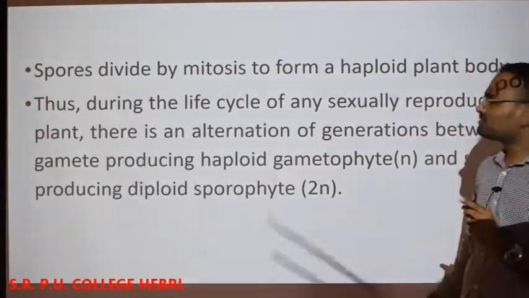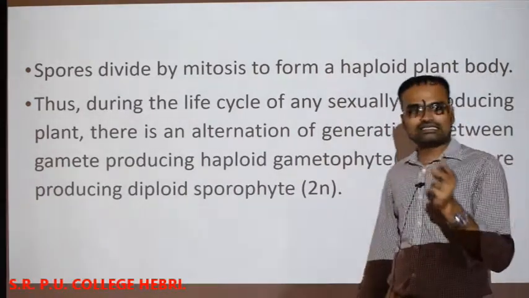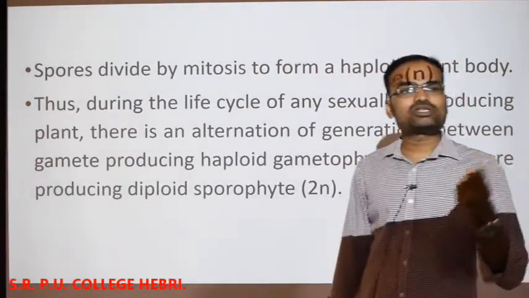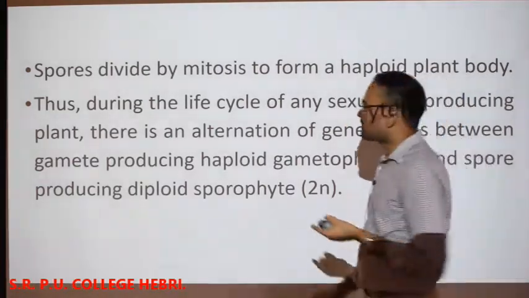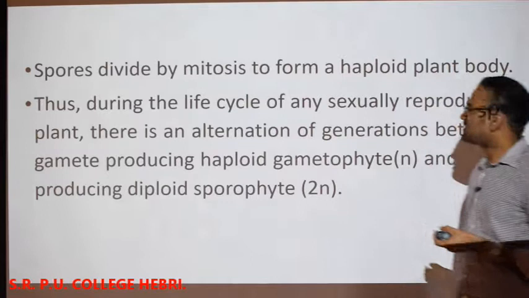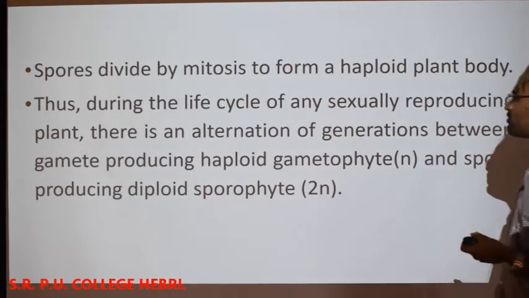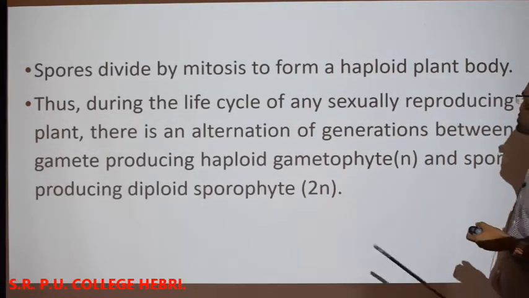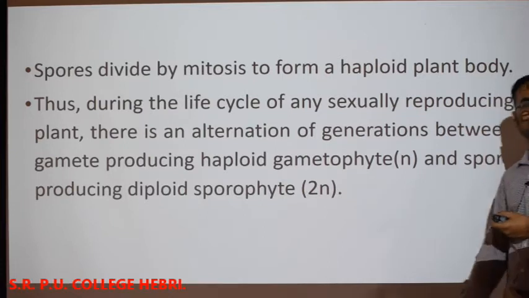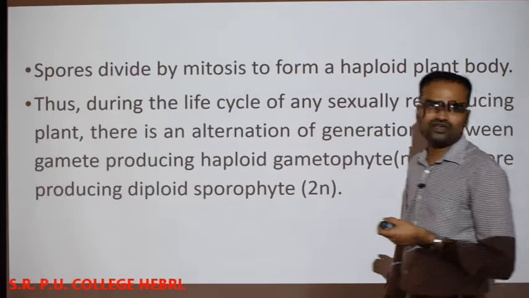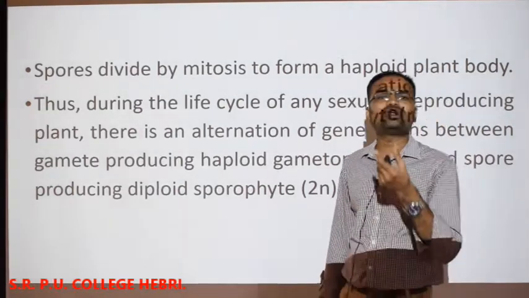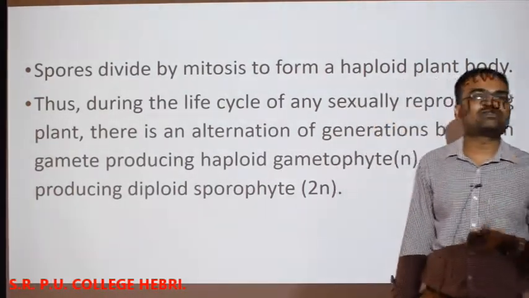The spore can be divided by the process of mitosis and it can produce a haploid plant body. Thus, during the life cycle of any sexually reproducing plant, there is an alternation of generation between the gamete producing haploid gametophyte and the spore producing diploid sporophyte. This is what we call alternation of generation.